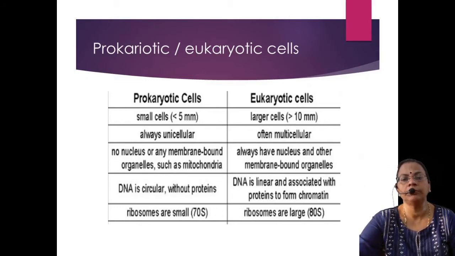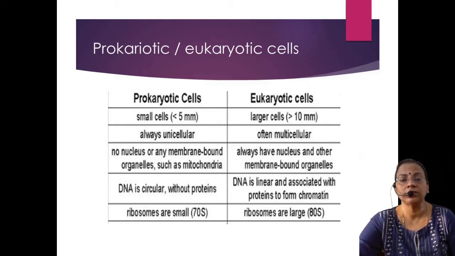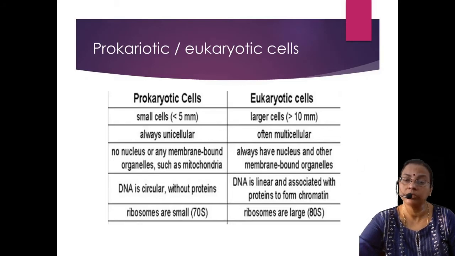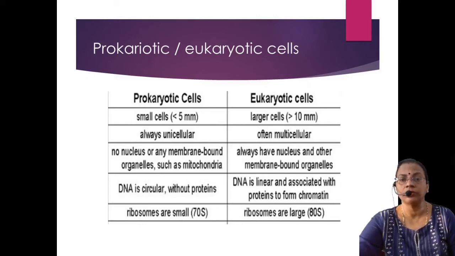Then mostly in prokaryotic cells, the DNA is circular and without basic proteins. Whereas in eukaryotes, the DNA is present within the nucleus in thread-like structures, and it is linear. Linear means it is like a rod-shaped arrangement, and it is associated with basic proteins. So it is a little more advanced point, but even then I have included that point.